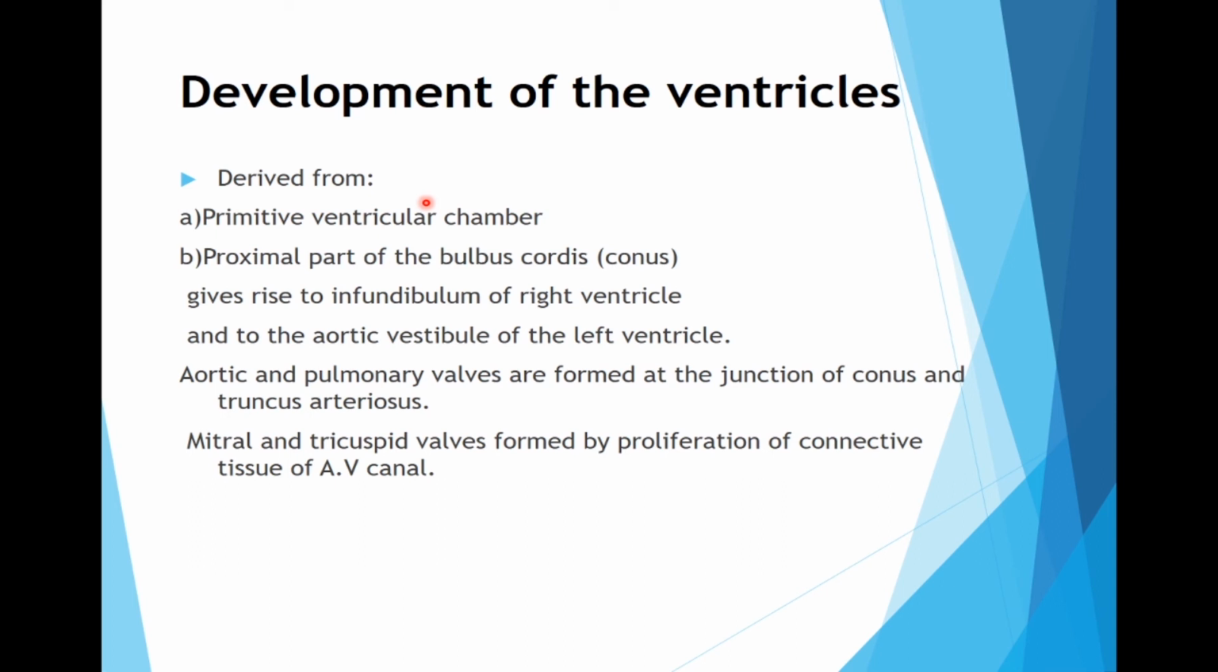Now, the development of the ventricles. Ventricles are derived from the primitive ventricular chamber along with the proximal part of the bulbus cordis, that is known as conus, and give rise to the infundibulum of the right ventricle and to the aortic vestibule of the left ventricle. Whereas the aortic and pulmonary valves are formed at the junction of conus and truncus, and the mitral and tricuspid valves are formed by the proliferation of connective tissue of the atrioventricular canal.